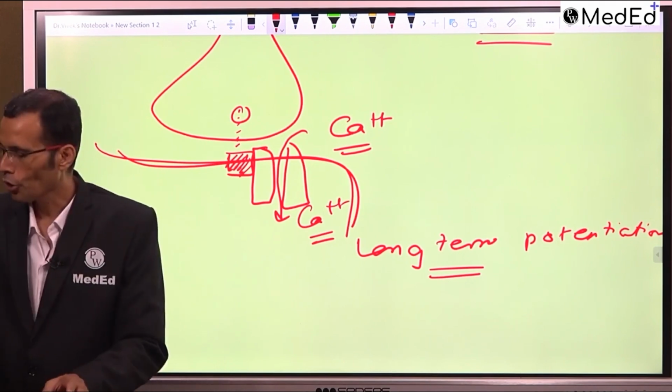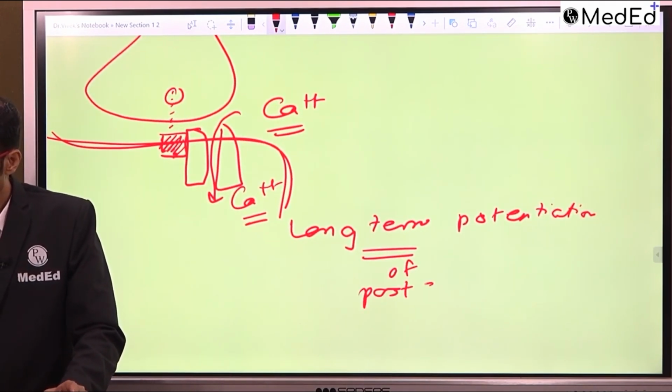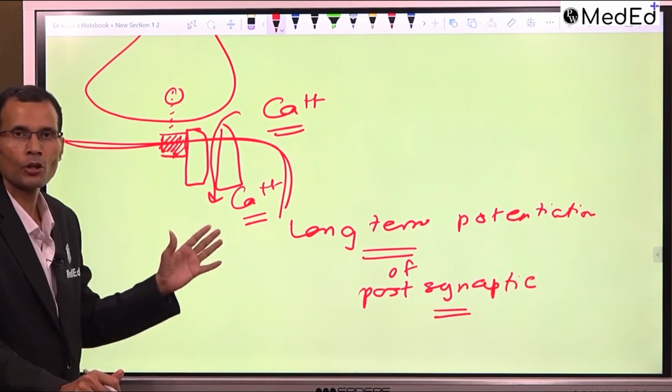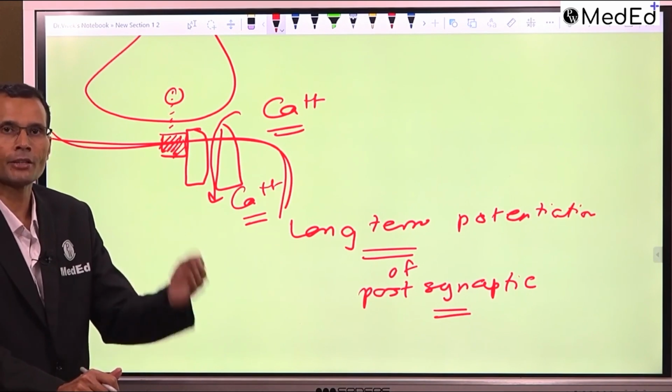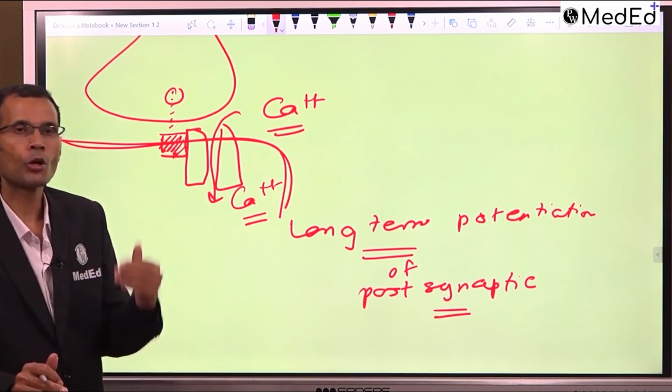So, long-term potentiation of the postsynaptic neuron. It has been potentiated means what? The response by this postsynaptic neuron is exaggerated. So what is the meaning of exaggeration or potentiated?